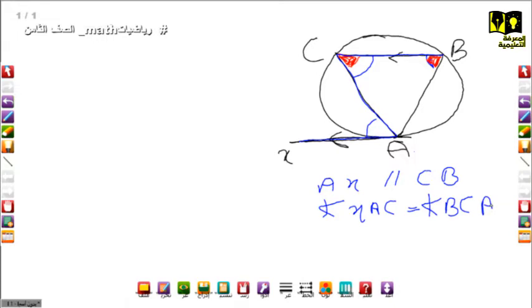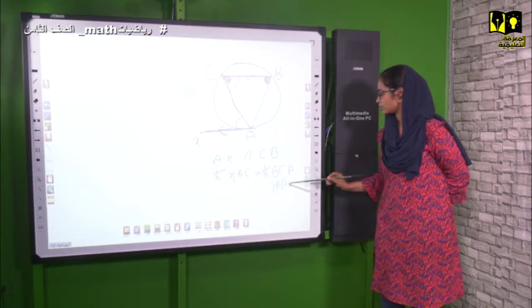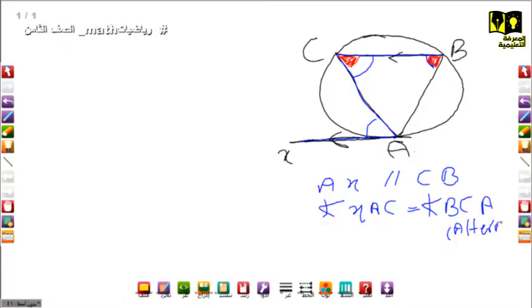And the reason, you're going to write it between brackets. I'm going to write it here. It is alternate angle, then you close the bracket. So this is what we call 1.